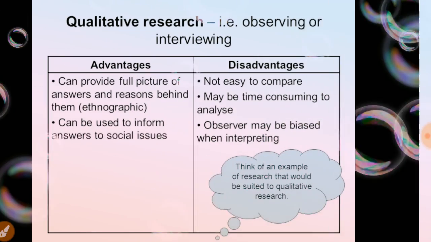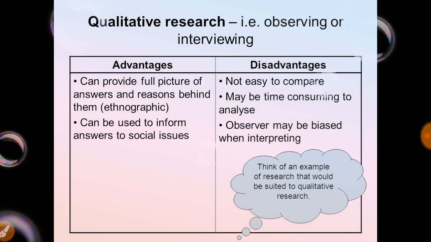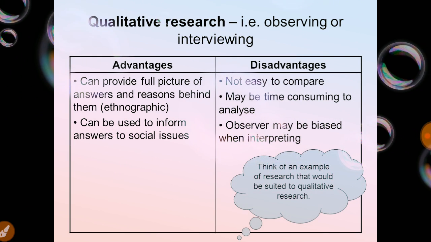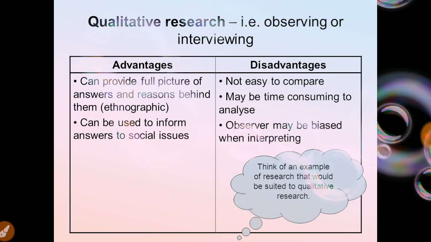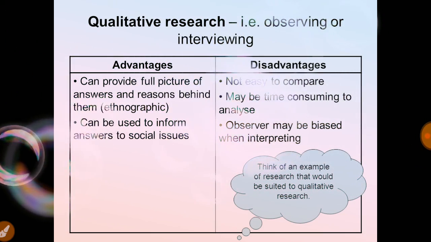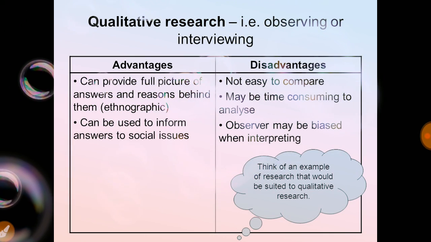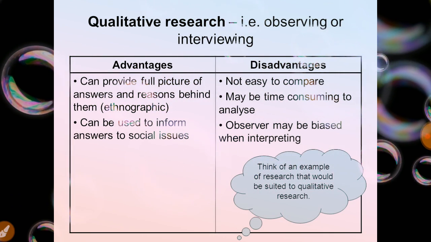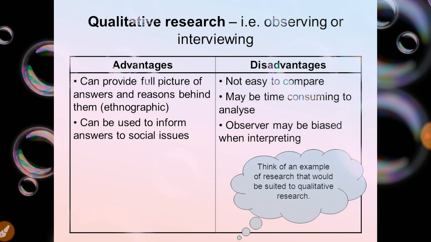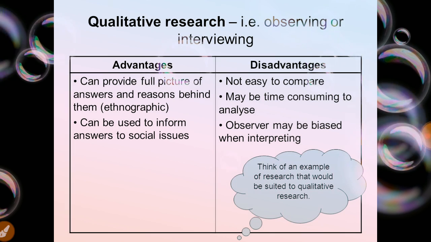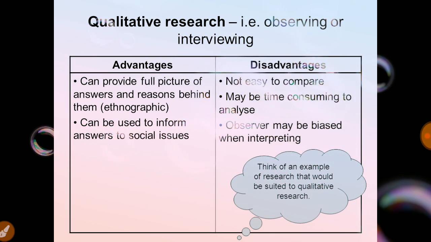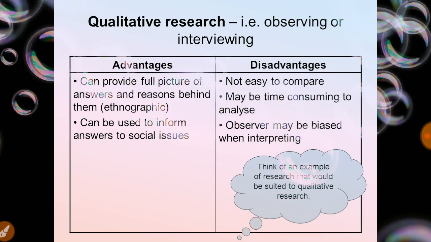Then coming to qualitative research. Already you know that qualitative means just peripheral observing or interviewing. Let's see the advantages and the disadvantages of the qualitative. First we look into the advantages. It can provide a full picture of answers and the reasons behind them. The samples will be giving genuine answers, the full picture of answers behind the people.